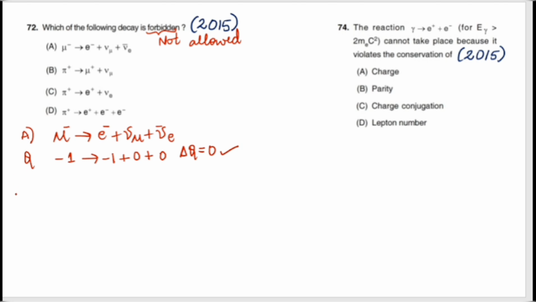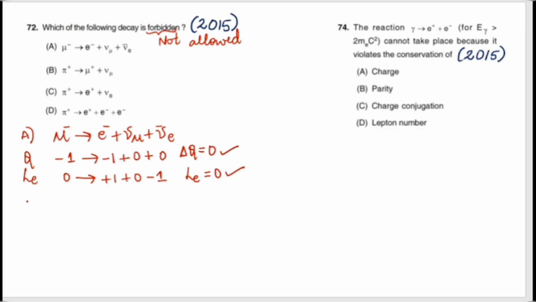Next, we shall move to the lepton number conservation, that is the lepton number of an electron. Muon, it will be 0. For electron, it is plus 1, and muon, it will be 0, and the antiparticle of an electron is minus 1. So the lepton number of electron is also conserved, so that is equal to 0.